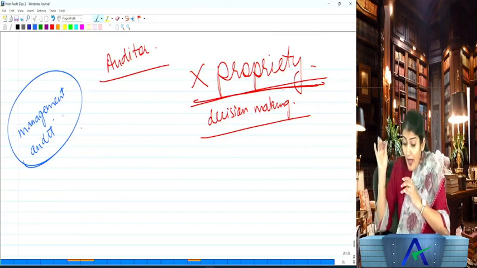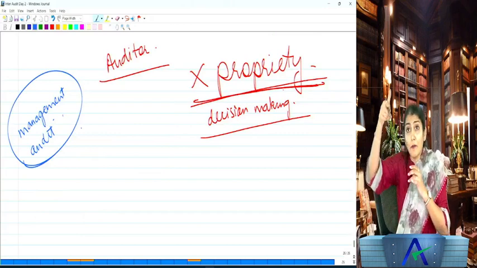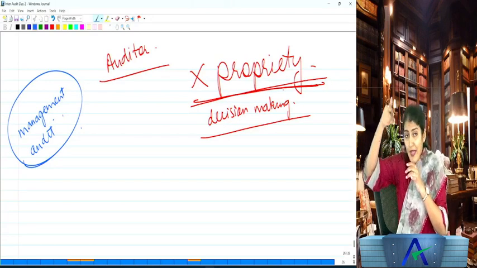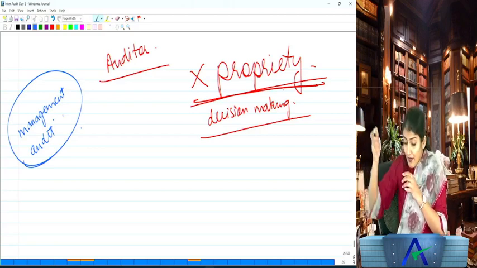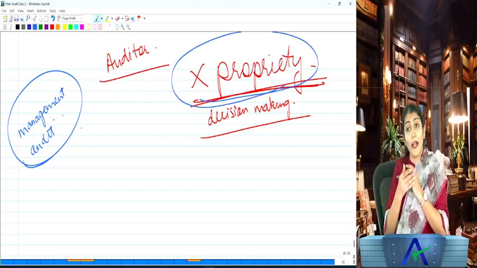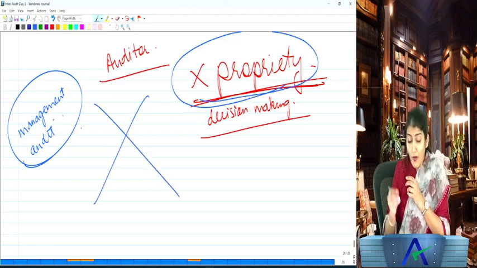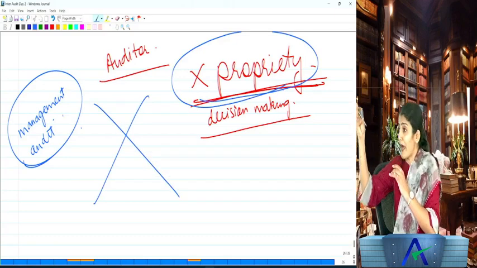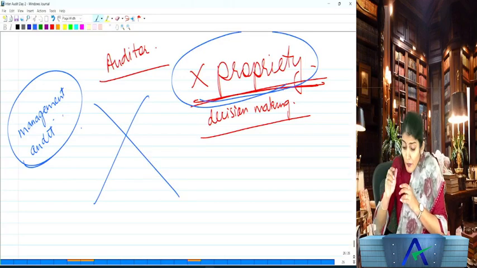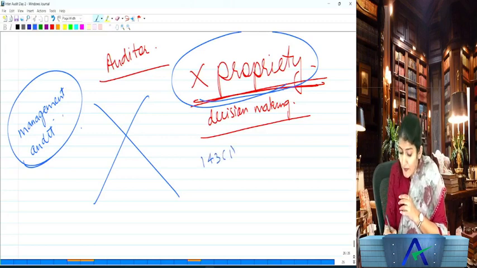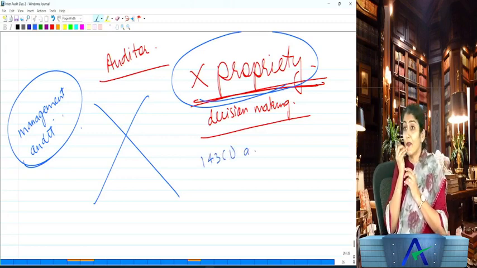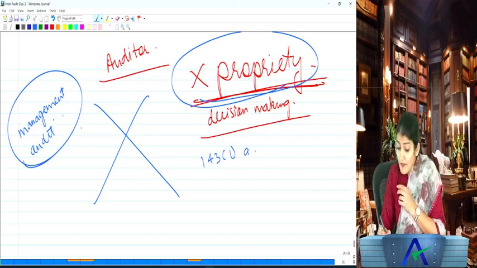No. So as an auditor, as a thumb rule, are you listening to me carefully? As a thumb rule, as an auditor, are you concerned with the propriety of business conduct? No, you are not concerned with the propriety of the business conduct. So if I apply that to 143(1)(a), what did I tell you? 143(1)(a), whether loans and advances, are they properly secured?